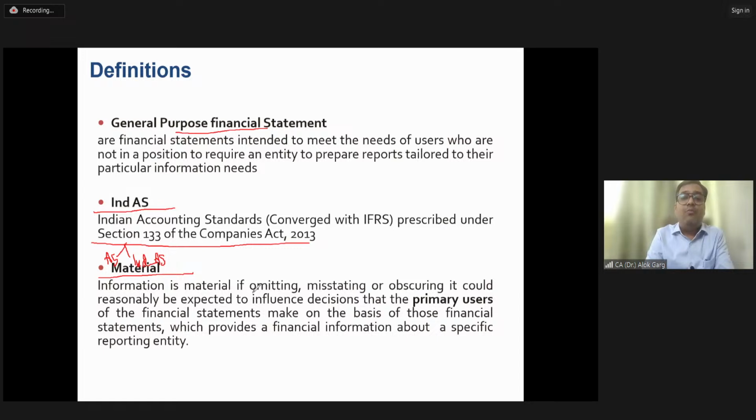Sir, what is meant by omission? You tell me what is meant by omission. Omission means if a company has forgotten to record something, it will impact the decision making of the user of the financial statement, right? So information will be considered material if the omission, misstatement, or obscuring can impact the decision-making capacity of the user of the financial statement, right?